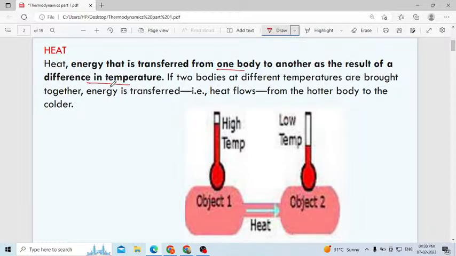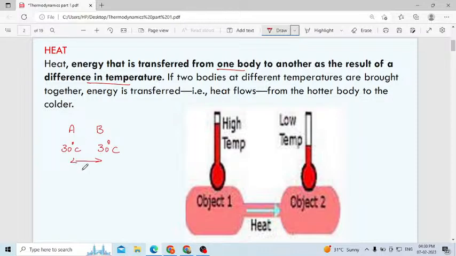Assume you have two bodies A and B. If they have the same temperature, like 30 degrees Celsius here and 30 degrees Celsius here, then there is no transfer of heat, because the temperature of these two bodies is the same. This we call an equilibrium state. Equilibrium state means the temperatures of the two bodies are equal.